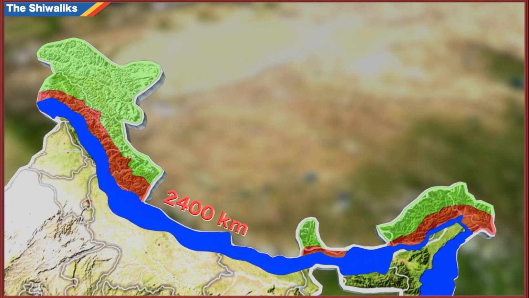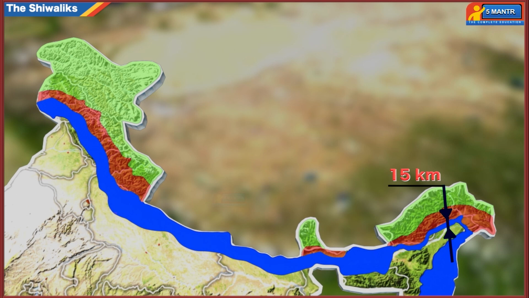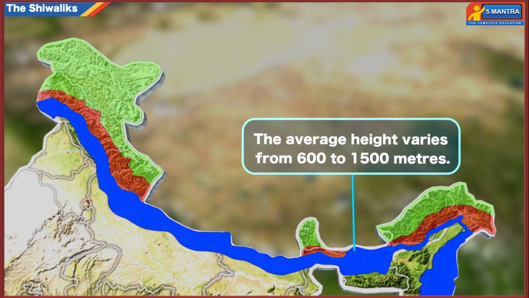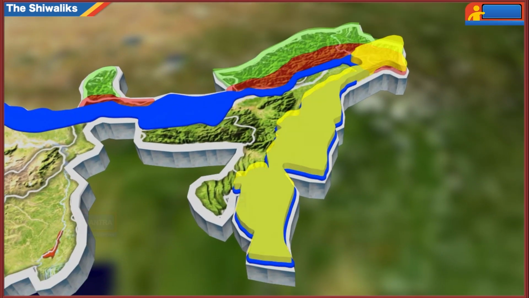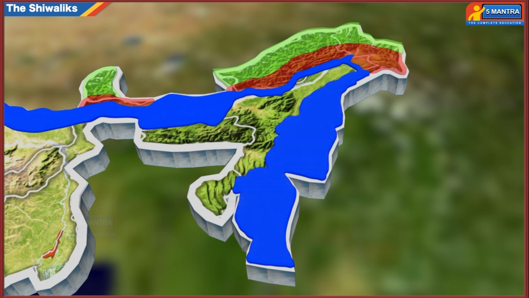It covers 2,400 km and the width varies from 50 km in Himachal Pradesh to less than 15 km in Arunachal Pradesh. The average height varies from 600 to 1500 meters. Brahmaputra Valley acts as eastern boundary for Himalayas.